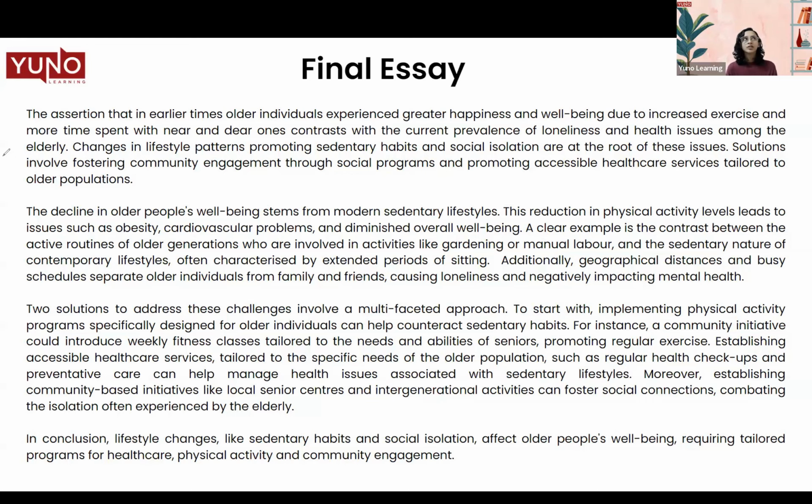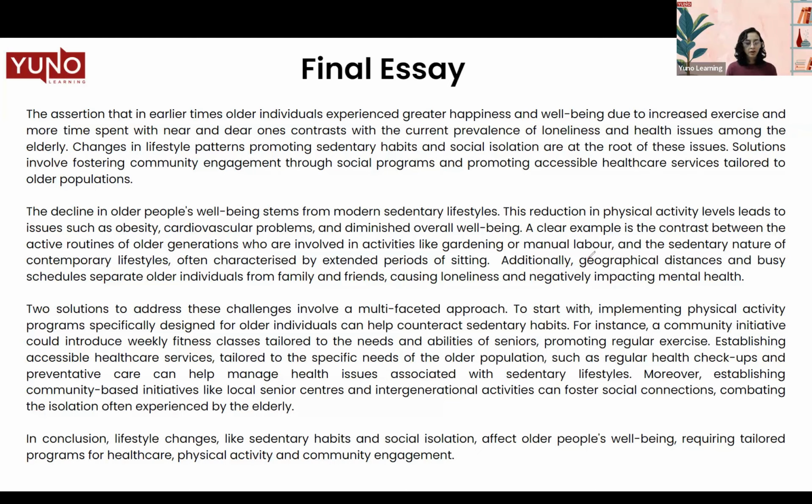In your writing task 2, make sure that you at least use one complex sentence per paragraph. That means for this particular essay, at least 4 complex sentences. So what is a complex sentence? A complex sentence is where two clauses come together, an independent clause and a dependent clause.